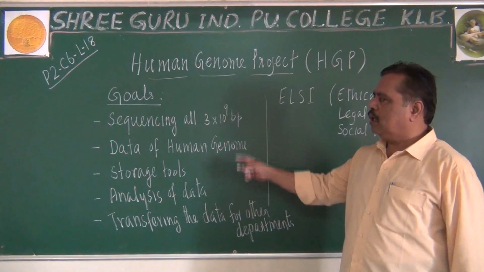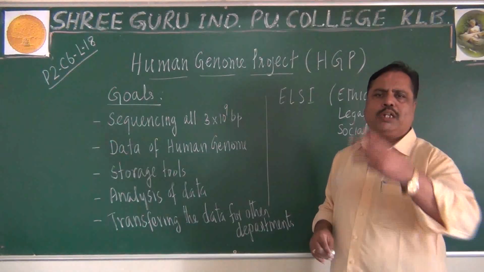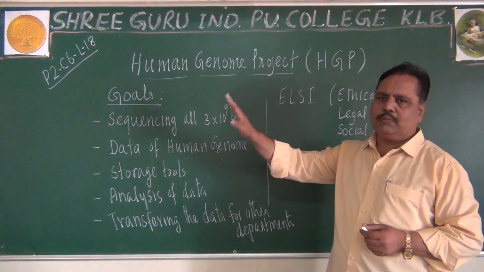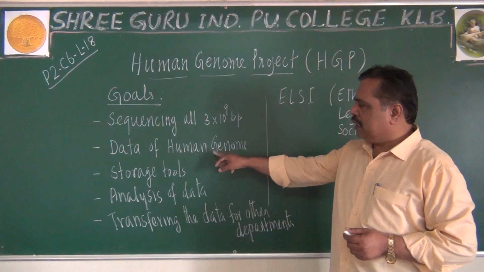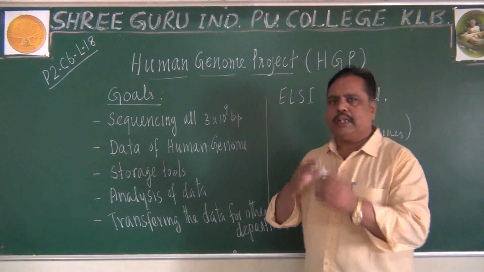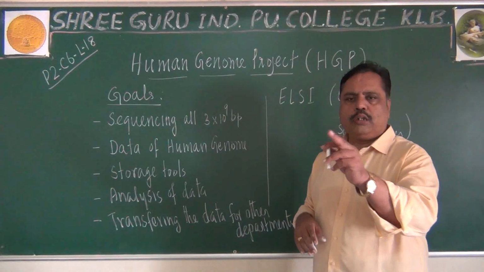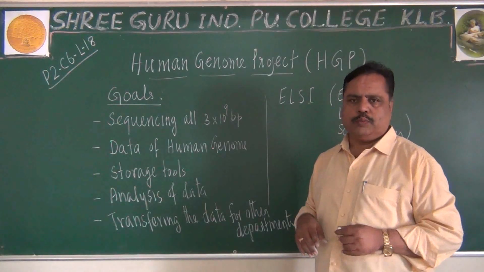So that is the goal of the Human Genome Project. In 2 marks it can be asked. First important goal is sequencing all the base pairs. Second thing is so that we can get the data of the human genome. What is the human genome here? 22 autosomes plus X and Y also.